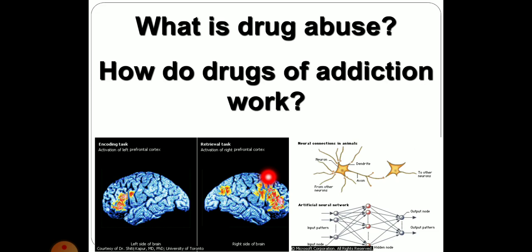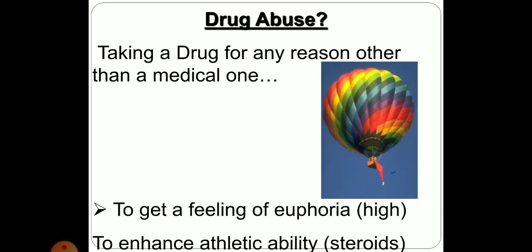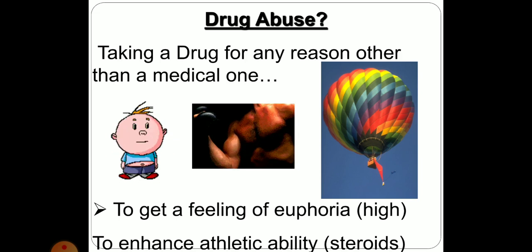Obviously the dopamine synthesis is responsible. This is the reward center, and the more dopamine is synthesized, the more you will be getting addicted. So these are the reasons why people are usually subjected to abuse to enhance athletic ability, especially athletes. They are taking steroids to get a feeling of euphoria. So all these reasons are responsible for drug abuse.